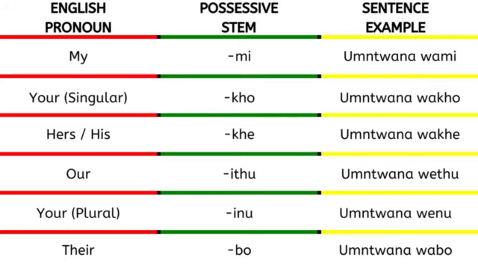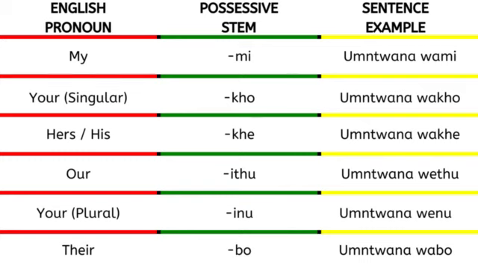sister? You then remove that me, and replace it with ko, a K-H-O, simply that. That's your. What about if it is our? We then put itu everywhere, but that's where we then have to blend the vowels like we did with umfowethu, udadewethu.